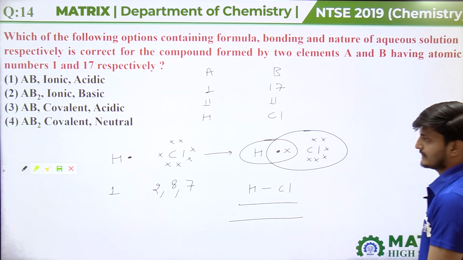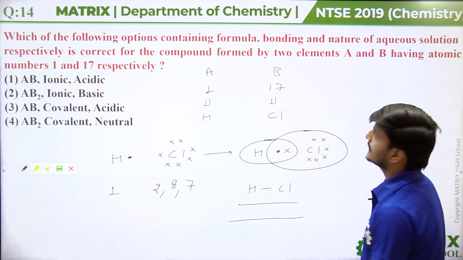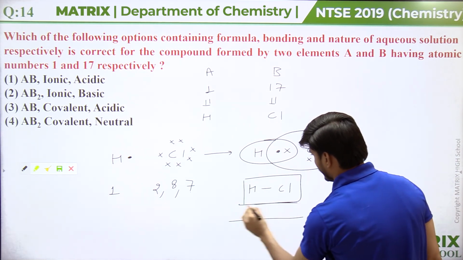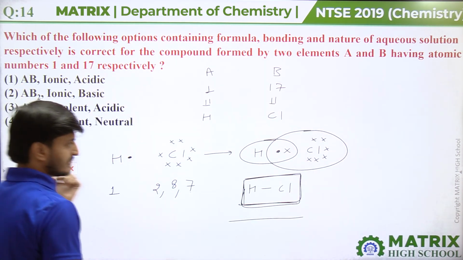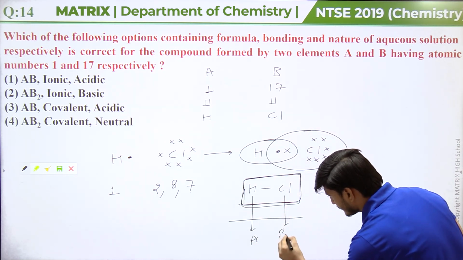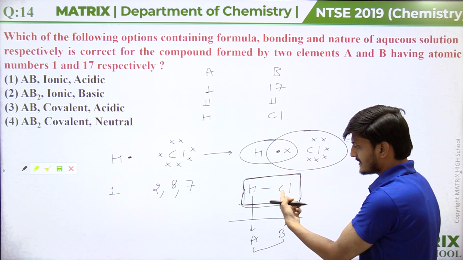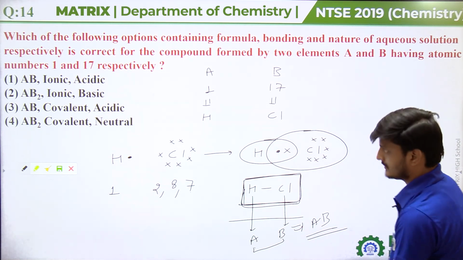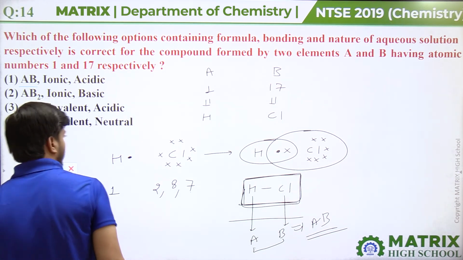So if we see the formula of the compound, which type of compound is formed, AB type or AB2 type? This is A, this is B, and both are connected. A is 1, B is 1, meaning H is 1, Cl is 1, so here an AB type compound is formed.